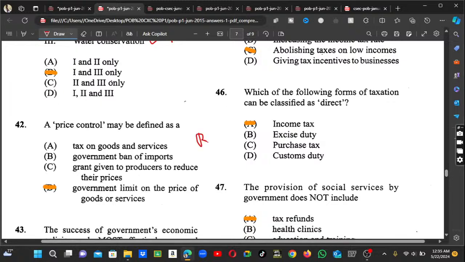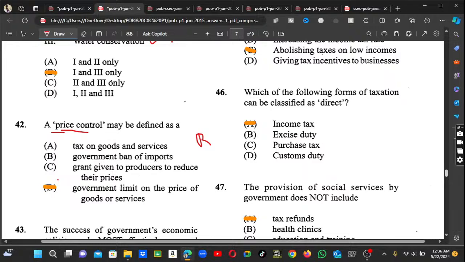Number 42 is another repeated one, price control. Are you guys seeing? Let me know if you guys are seeing all of these questions being repeated. It says a price control may be defined as, and they define it as government limiting the price of goods and services. So the answer will be D.